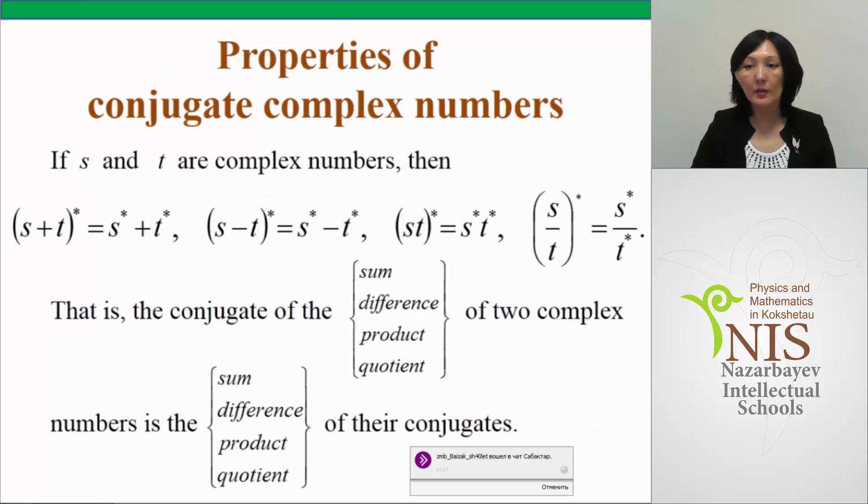Properties of conjugate complex numbers. If s and t are any complex numbers, then the conjugate of the sum of two complex numbers is the sum of their conjugates. The same for the difference: the conjugate of the difference of two complex numbers is the difference of their conjugates. And the same with multiplication and division. You can prove it yourself.